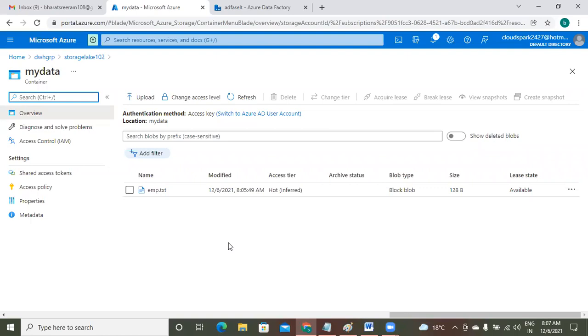But the thing is, data lake to data lake copy, what is the other situation when you have to copy? Another reason, as I already told you, is that we have two versions of the data lake, Gen 1 and Gen 2. Your client's old data is in Gen 1, now they want to shift it to Gen 2, because of the new features, and at the same time, Gen 1 is going to be deprecated.